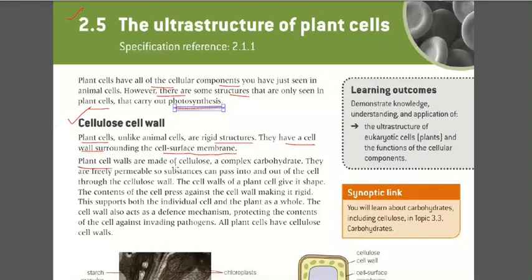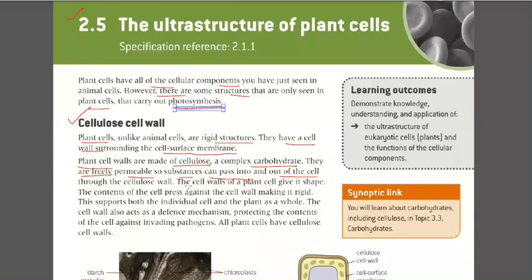Now plant cell walls are made up of cellulose, a complex carbohydrate. They are freely permeable, so substances can pass into and out of the cell. They are made up of cellulose and they are permeable so that the substances can move out from the cell and can move into the cell.